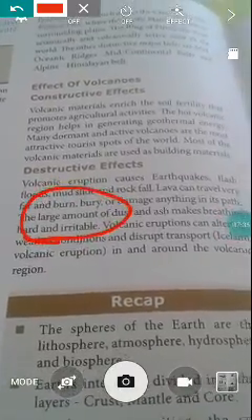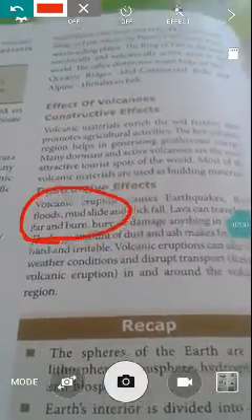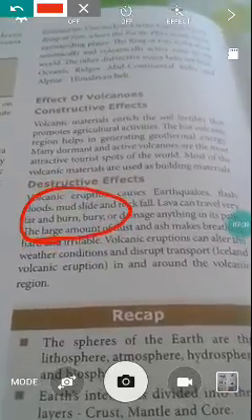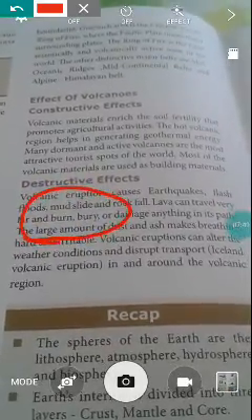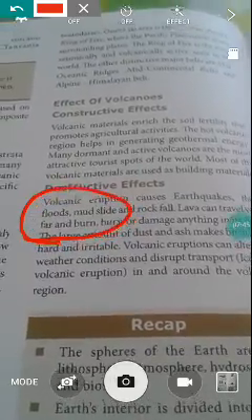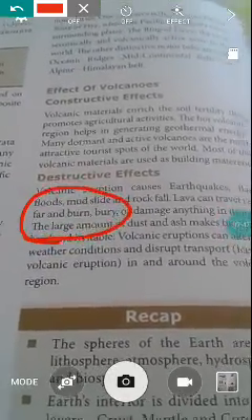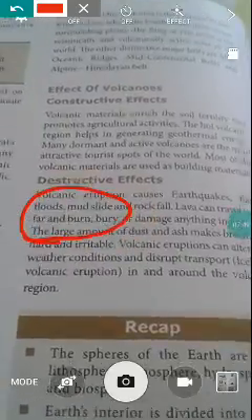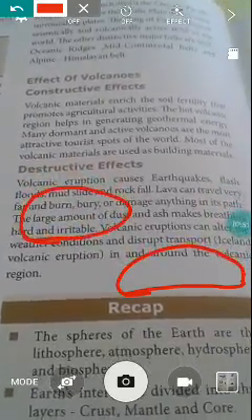Volcanic eruptions can alter weather conditions and disturb transport. For example, with island volcanic eruptions, many times it disturbs the transport systems in and around the volcanic regions.